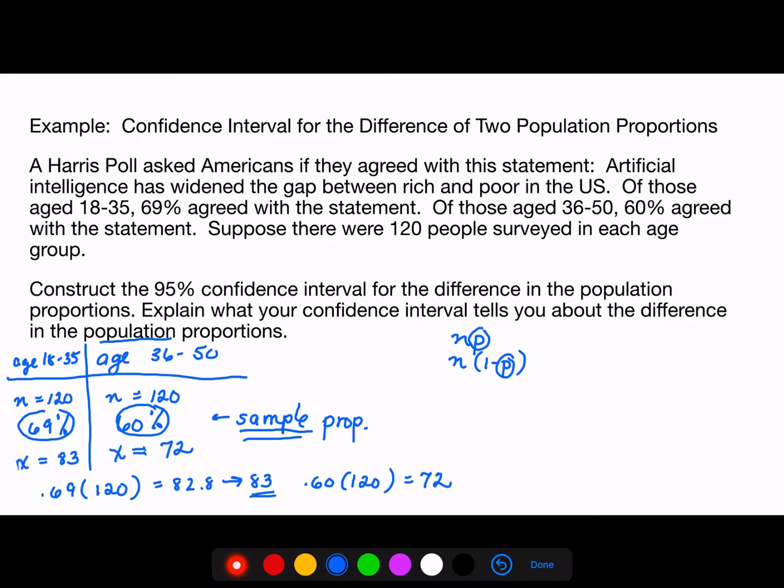What we're going to do is take the total number who said they agreed, which is 83 plus 72, over the total number of people asked, which was 120 plus 120. This is called the pooled sample proportion.